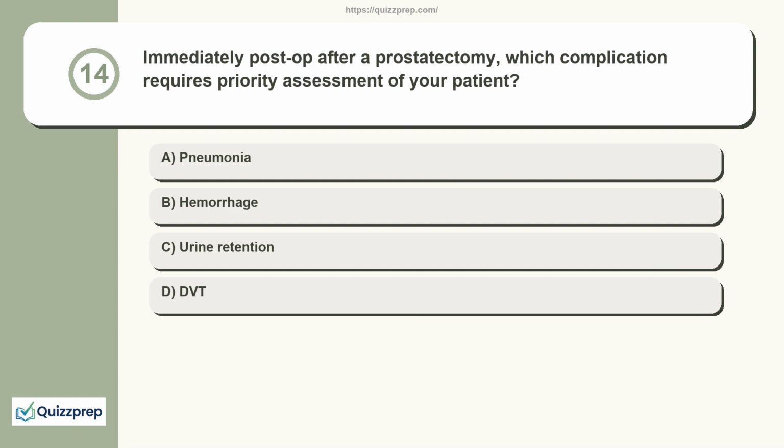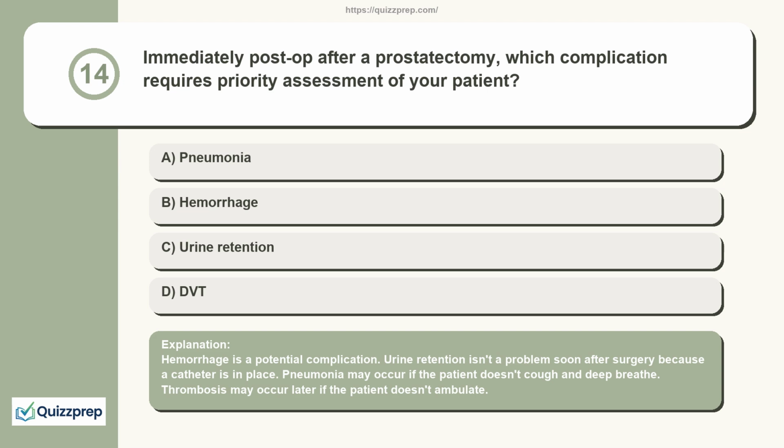Question 14. Immediately post-op after a prostatectomy, which complication requires priority assessment of your patient? Pneumonia, hemorrhage, urine retention, DVT. Hemorrhage is a potential complication. Urine retention isn't a problem soon after surgery because a catheter is in place. Pneumonia may occur if the patient doesn't cough and deep breathe. Thrombosis may occur later if the patient doesn't ambulate.